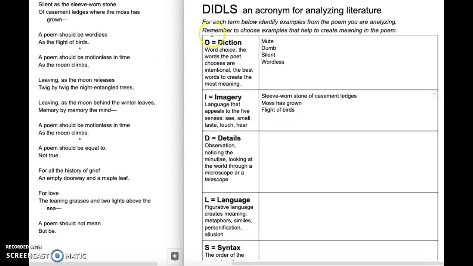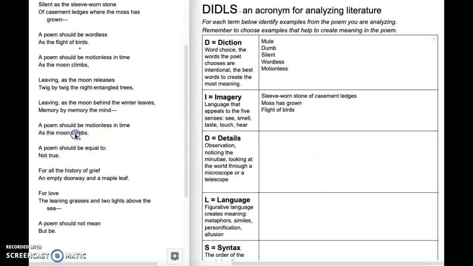The next line says a poem should be motionless in time as the moon climbs. So motionless in time is different than silent, but it's still that kind of idea of without. Like instead of moving and making noise, we're silent and still. So I'm going to put motionless over here in my diction to help us focus on how these words make meaning. And the example for motionless in time is as the moon climbs.